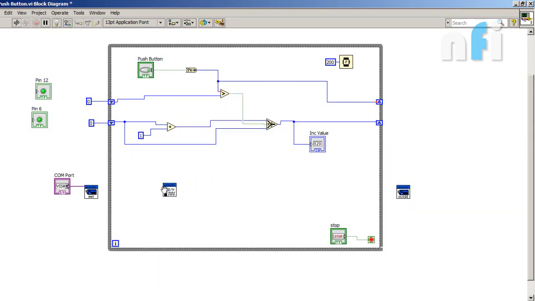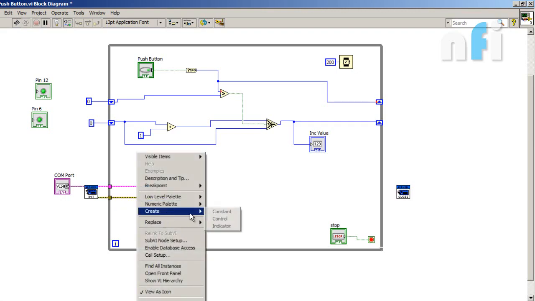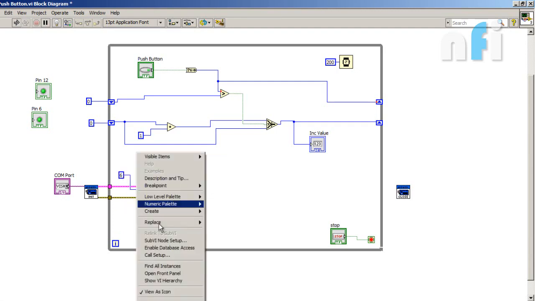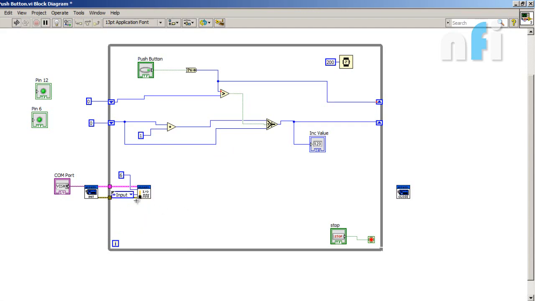So go to select digital input output pins. Connect the Arduino resource and error out. My LED is connected to pin number 6 and its mode is an output mode. Sorry, it behaves as an output now.